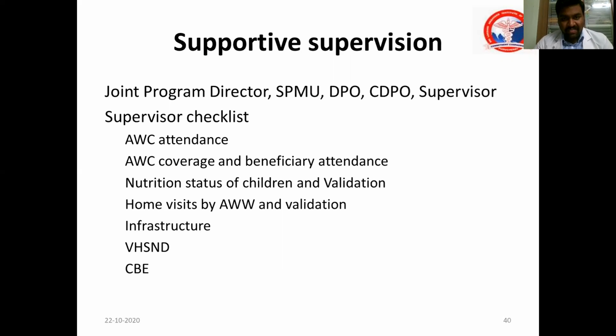And if there are any drawbacks or challenges faced during the supervision session, the respective officer will give a suggestion to the Anganwadi worker to improve. And during successive visits, they can check whether it is going on perfectly. This is called supportive supervision. It is not fault-finding. It is just a correcting measure, so that effective implementation of the program will occur.